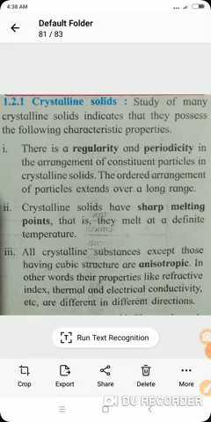Means when crystalline substances possess properties like refractive index, thermal and electrical conductivity, etc. that are different in different directions, then the terminology used for this is anisotropic.